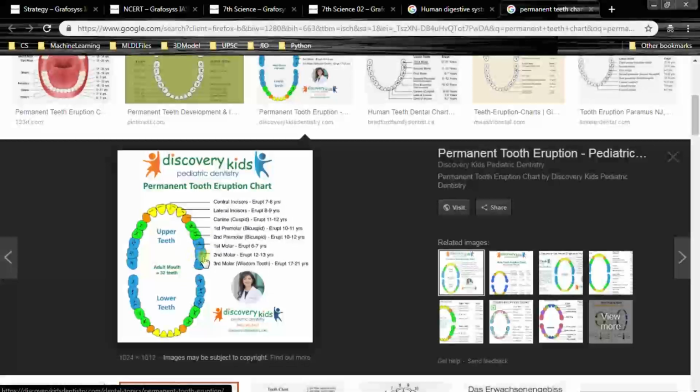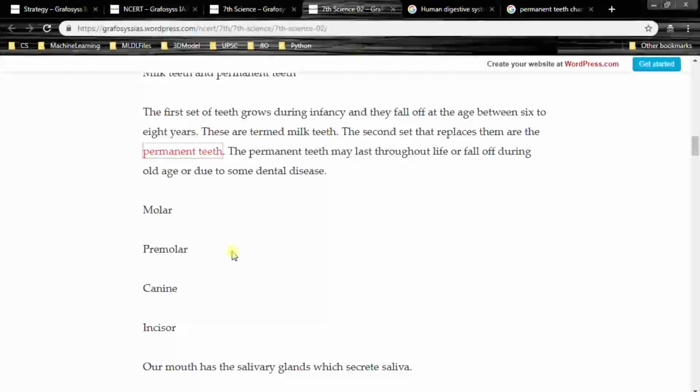Molars, which are wide, are called molars, and the second set are premolars, and canines. Canines are sharp teeth, which are long compared to other teeth. Those are canines, and the front ones are incisors. So please remember this in series. Molar, premolar, canine, incisors. So 4 types, right?